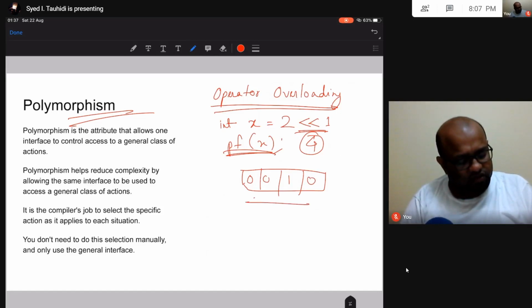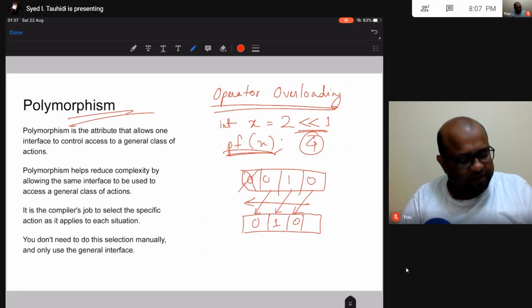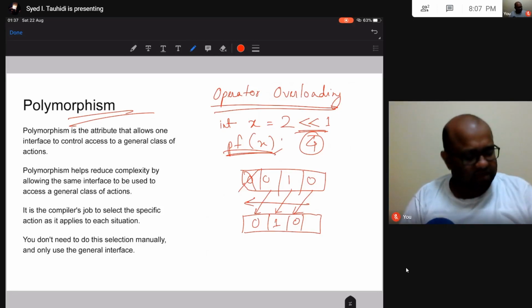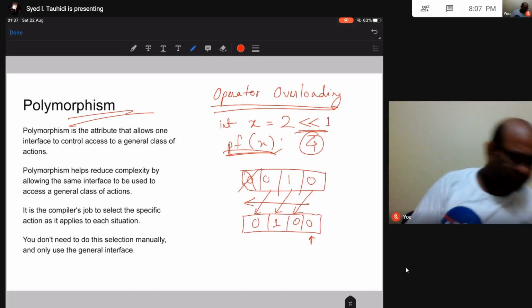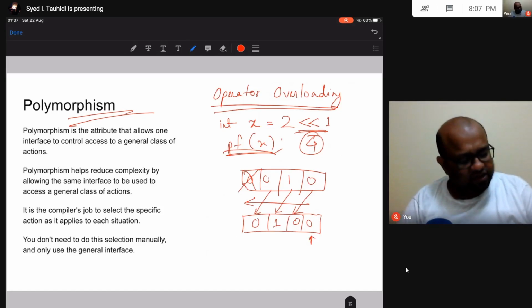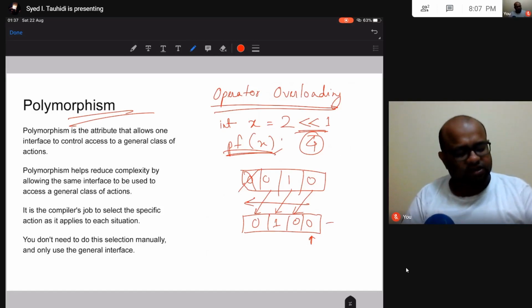So this 0 is going to come here, this 1 is going to come here, this 0 is going to come here, and this is going to get eliminated, and this blank space is going to be filled with a 0. And this is equal to 4. This was equal to 2.